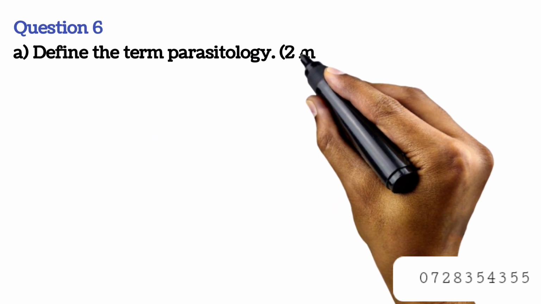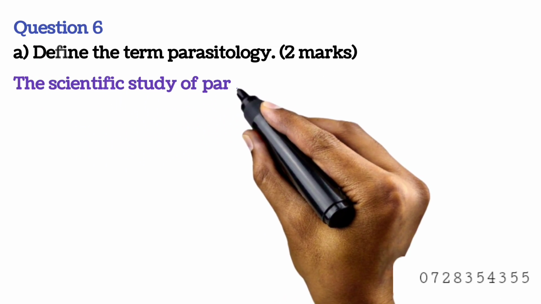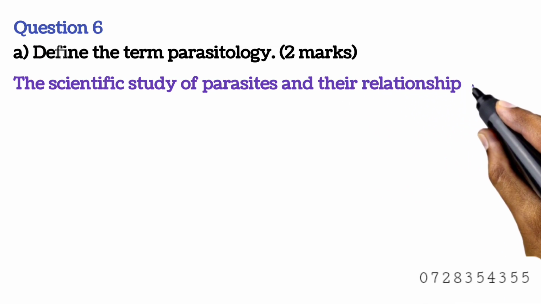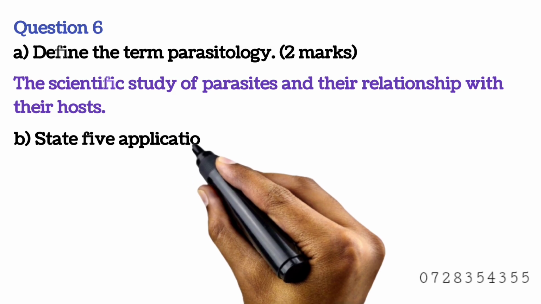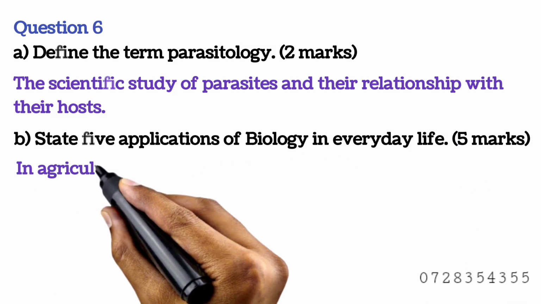Question 6. A was define the term parasitology, and the correct answer is the scientific study of parasites and relationship with their hosts. B, state 5 application of biology in everyday's life.